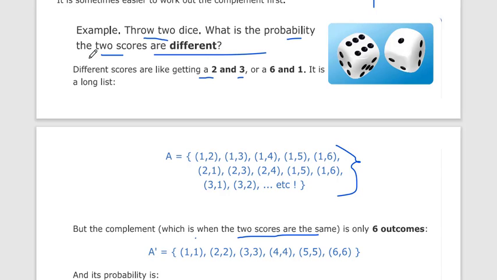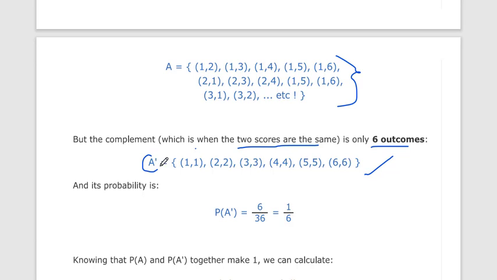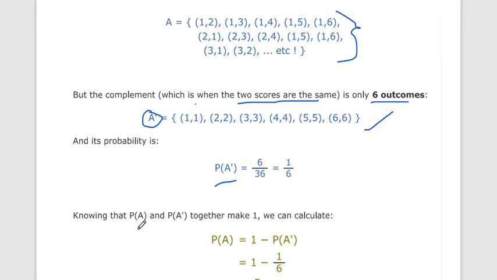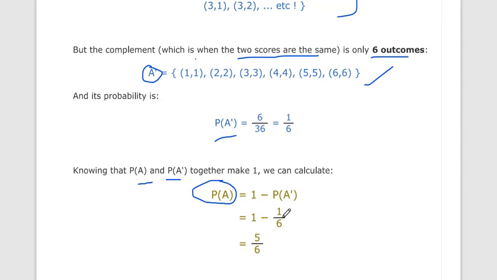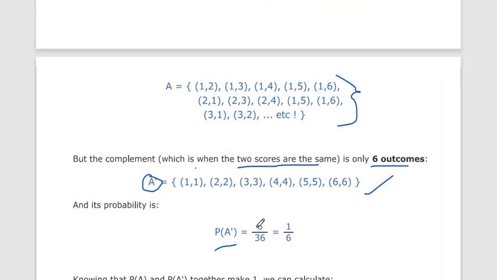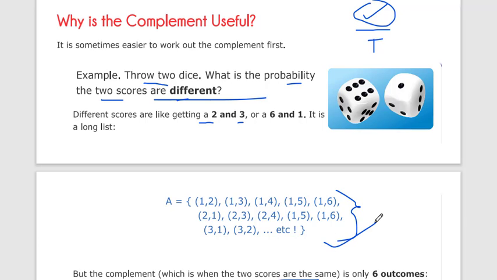Here they have given two scores are different, but its complement is two scores are the same, and that is only six outcomes. Why? 1 1, 2 2, 3 3, 4 4, 5 5 and 6 6. Only six outcomes, and we can easily count this probability. P of A dash is equal to 6 by 36, which is 1 by 6. Now we already know that P of A and P of A dash together make 1. So we easily find the probability of event A: 1 minus P of A dash, 1 minus 1 by 6, is equal to 5 by 6. We do not have to count all the outcomes of the event. So this is simple.